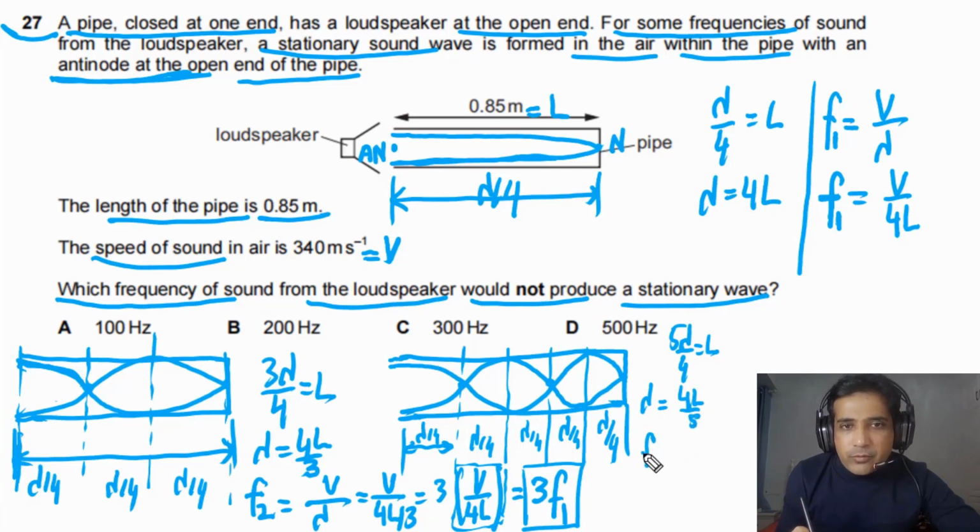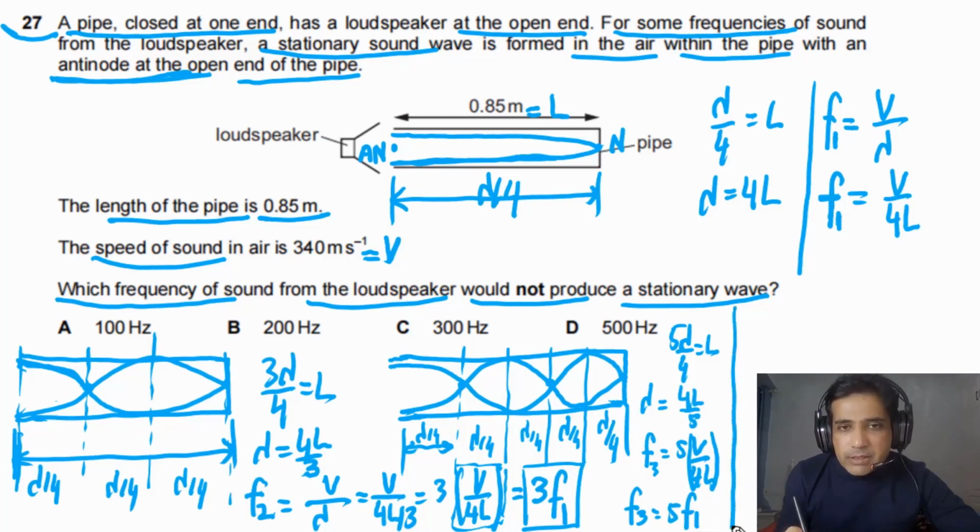So the frequency in this case will be equal to 5V by 4L. So the third frequency of the loudspeaker we need to produce this stationary wave has to be equal to 5 times the fundamental frequency.